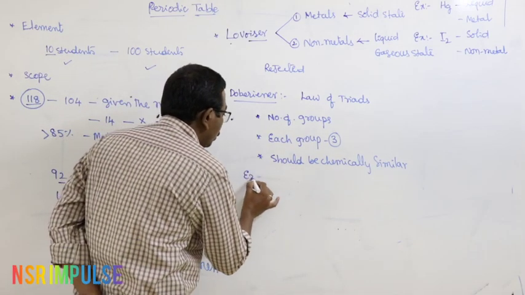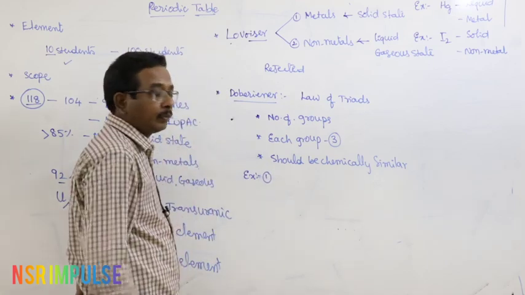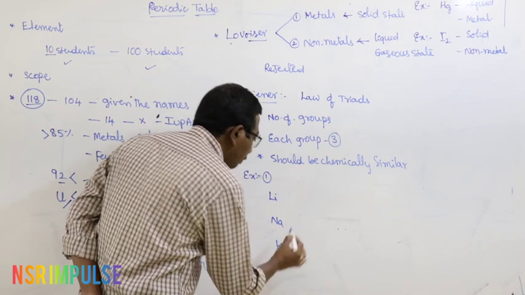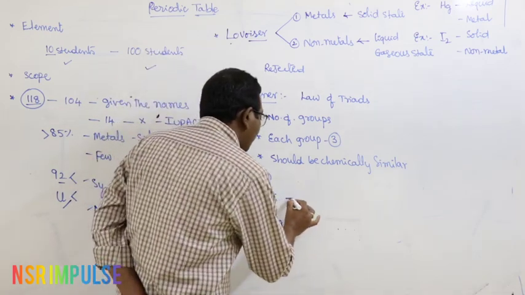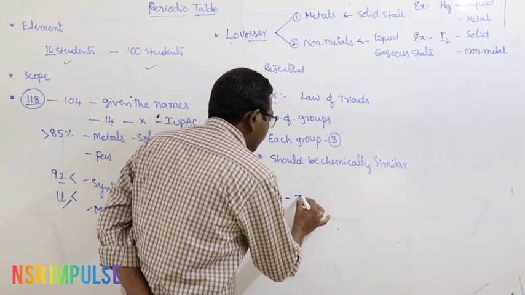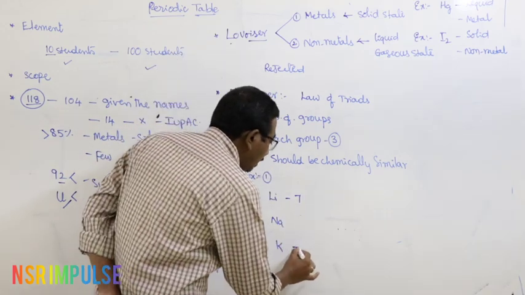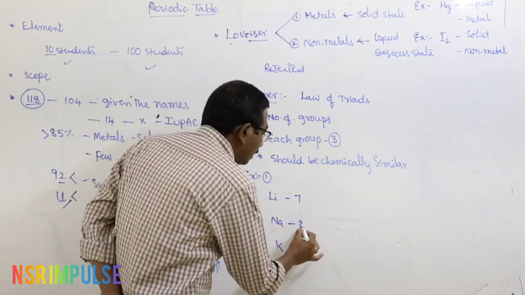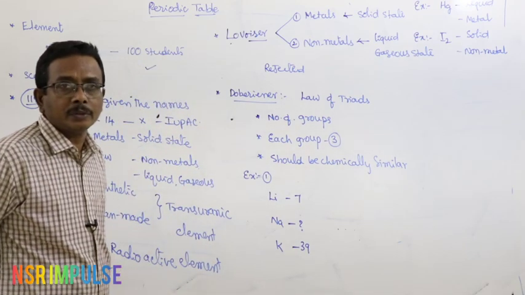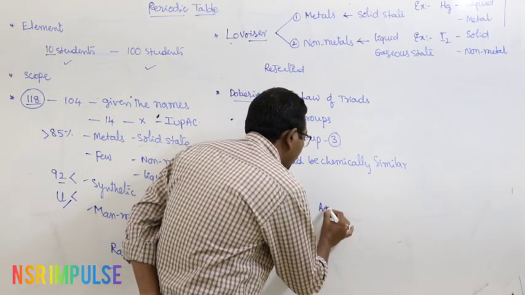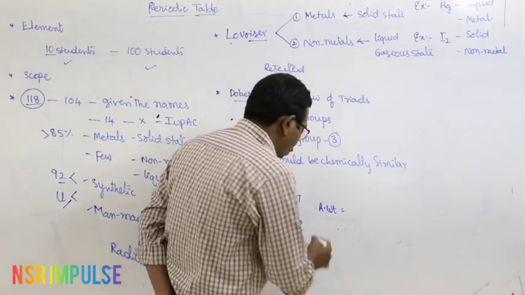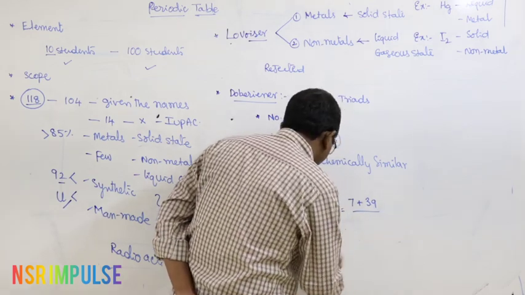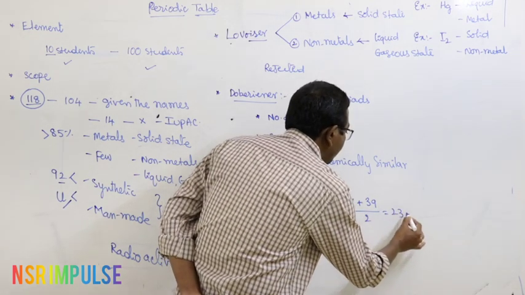Let us go through different examples. First example, lithium, sodium and potassium. Lithium atomic weight 7 grams. Potassium atomic weight 39 grams. But what about the atomic weight of sodium? Look here. The atomic weight of sodium is equal to the average of the atomic weights of lithium and potassium, that is equal to 23 grams.